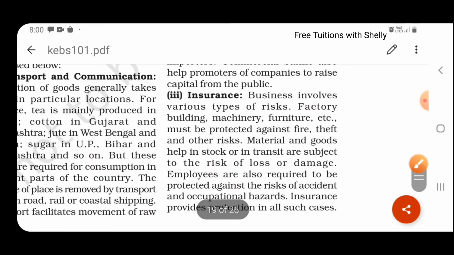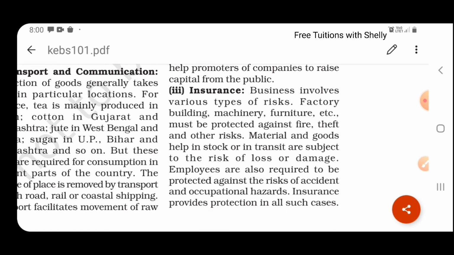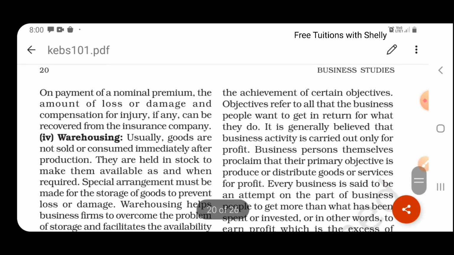The third one is insurance. Business involves various types of risk. Yes, theft can happen, fire can take place in a business and damage the business. So for protecting the businessman from such risk to a major extent, the insurance company provides claims. So that is a type of auxiliary to trade. Next one is warehousing.